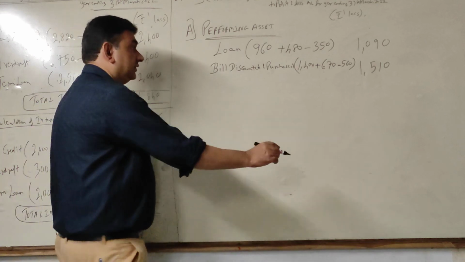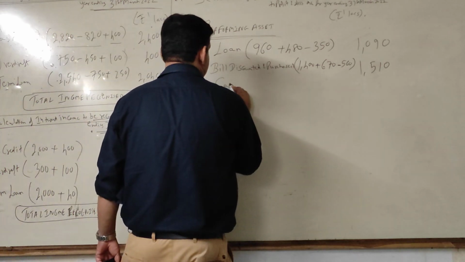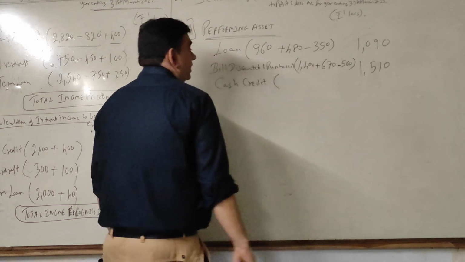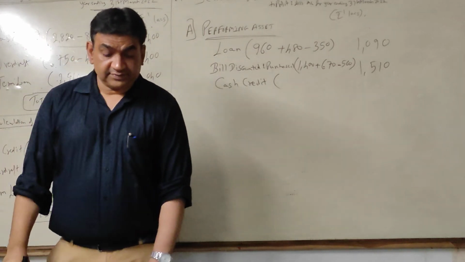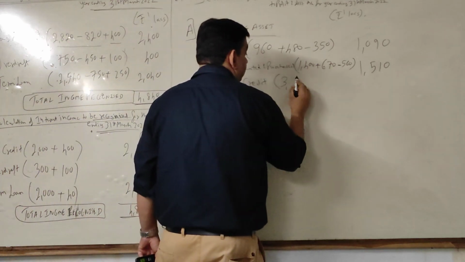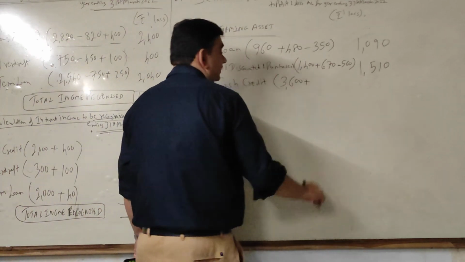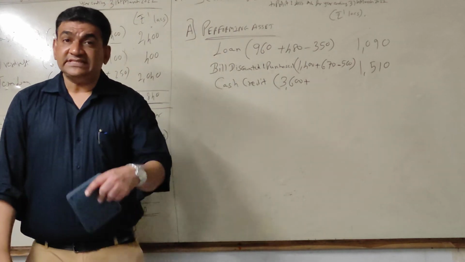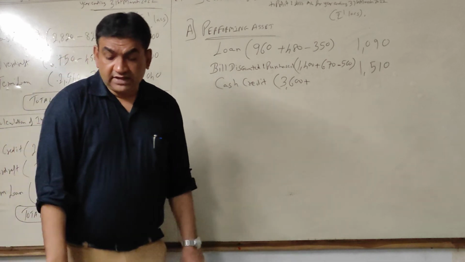And the last one, cash credit. How much have you received? 3,600, plus we are on performing. What is to be received on the last day of the year?